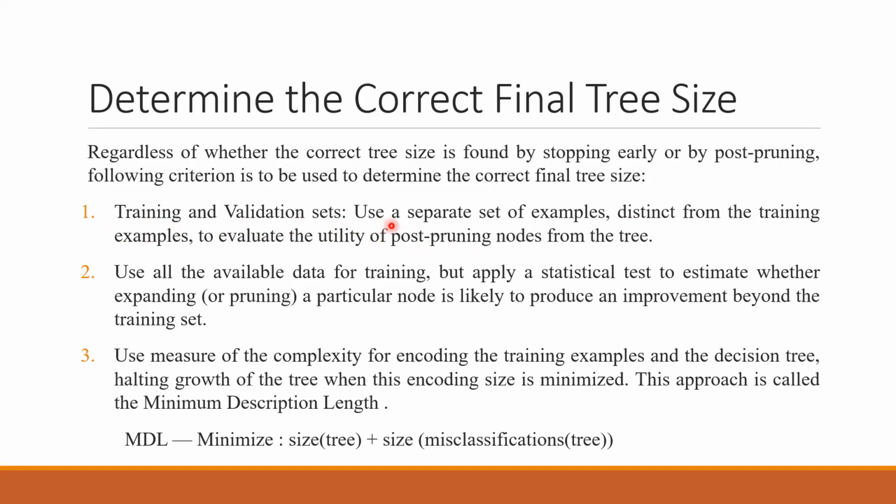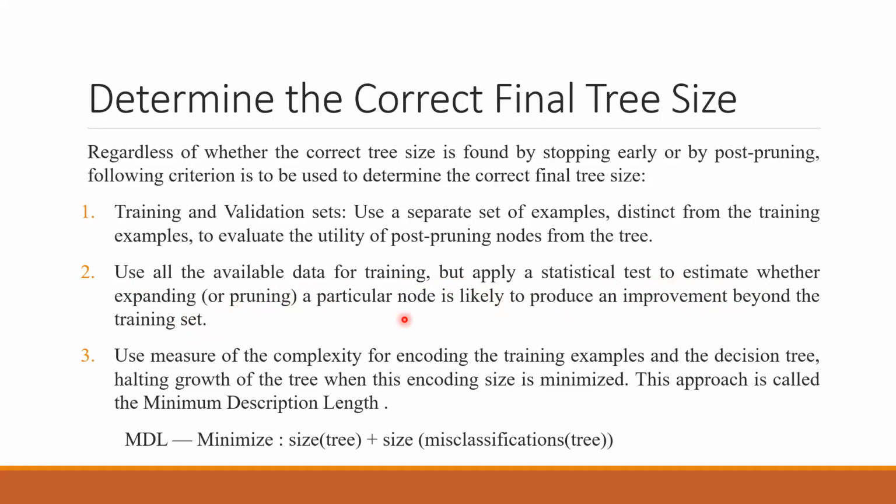For this training and validation set, use a separate set of examples, distinct from the training examples, to evaluate the utility of post-training nodes from the tree. So you should have something different than the training. Obviously, the validation set is being talked about here: you should get some part of the data as a validation set and keep it for testing on your end. Then use all the available data for training, but apply a statistical test to estimate whether expanding or pruning a particular node is likely to produce an improvement beyond the training set.